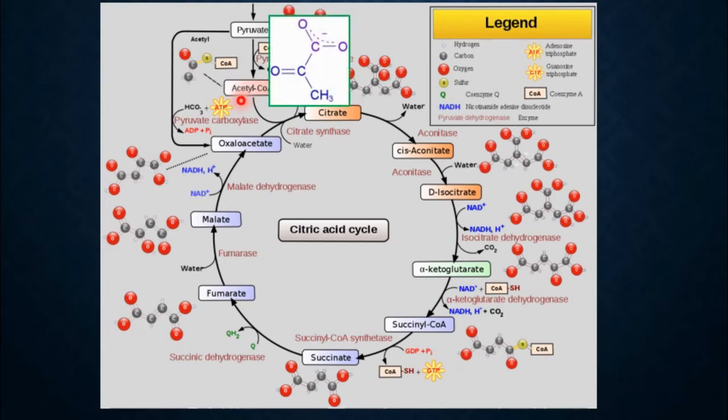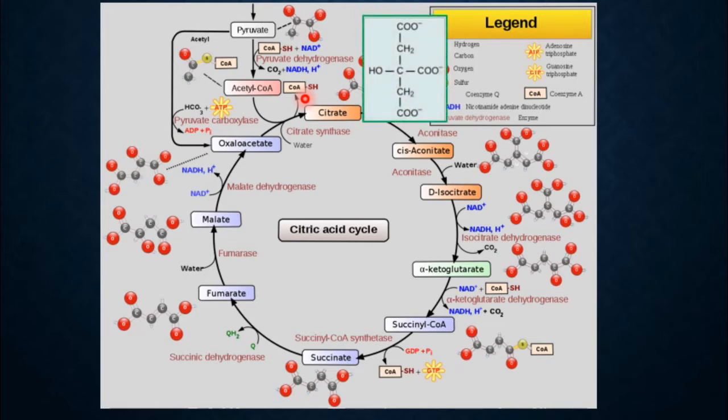If you see acetyl-CoA, this acetyl-CoA is a 2-carbon compound. This is part of an enzyme, so it will be removed from it. So acetyl-CoA, the 2-carbon compound, joins with this oxaloacetate. It is a 4-carbon compound. You can see the structure is given here. It combines with the 4-carbon molecule to form a 6-carbon compound called citrate. This is the structure of citrate. You can count there are 6 carbon atoms.